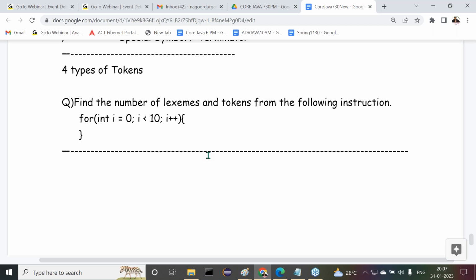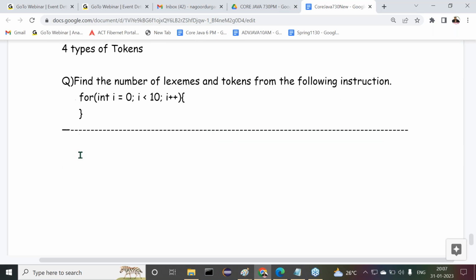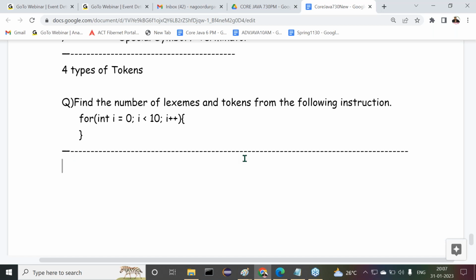All right, sir. Calculated? It is a simple instruction only. Each and every logical individual unit we can take as a separate lexeme. But the categories we have to find; those categories are the tokens. Have you completed or not? Now let's see this one. From this instruction, I am telling you the lexemes.